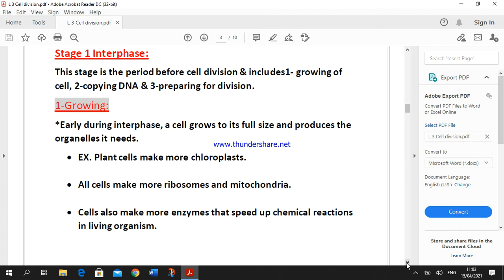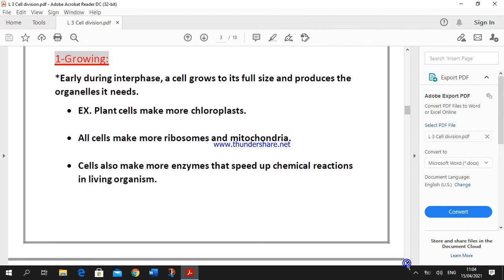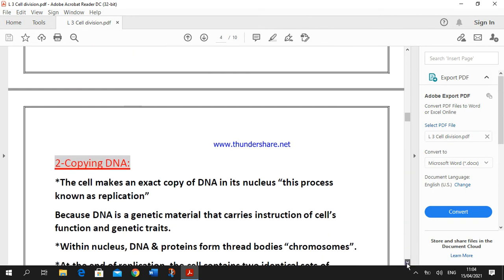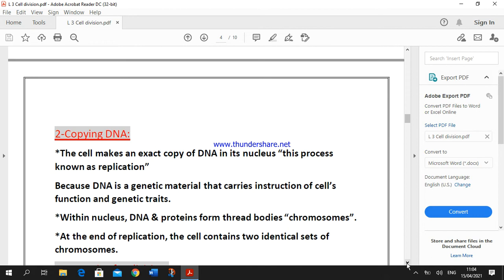Example, plant cells begin to produce more chloroplasts. All cells, whether plant cell or animal cell, make more ribosomes and mitochondria. Cells also make more enzymes that help the cell to speed up the chemical reactions inside living cells. After growing, and after the cell reaches the full size and forms the organelles it needs for cell division,